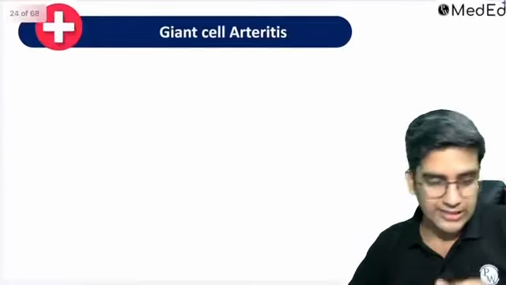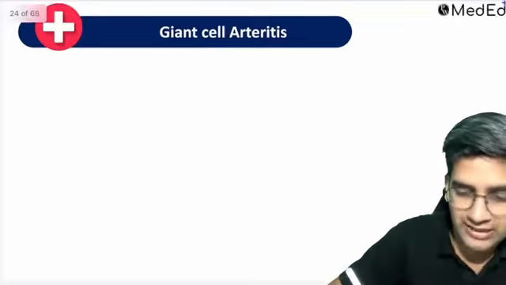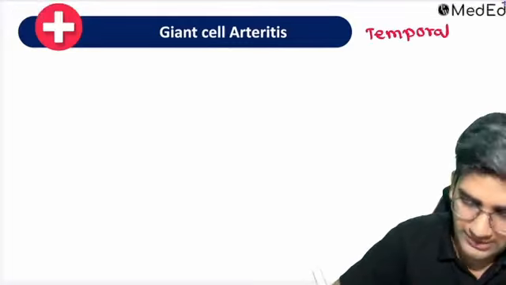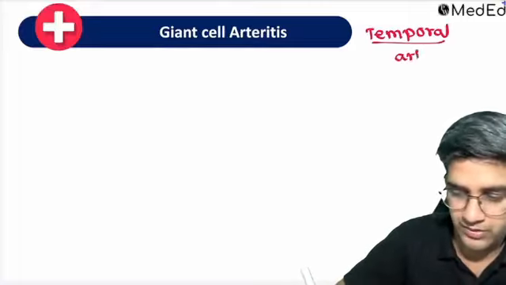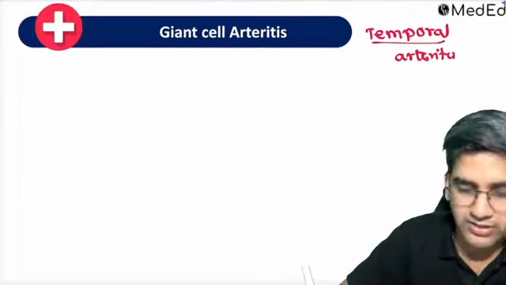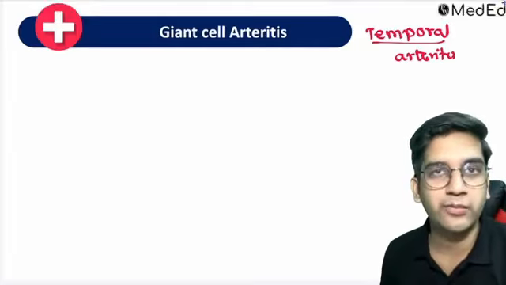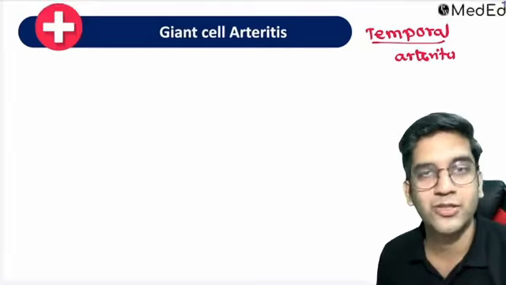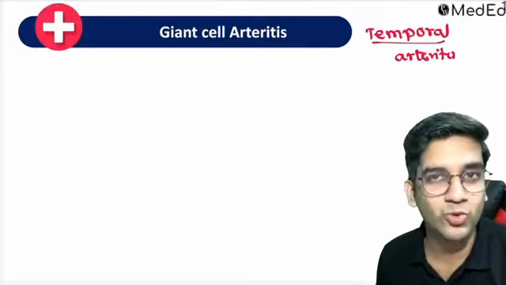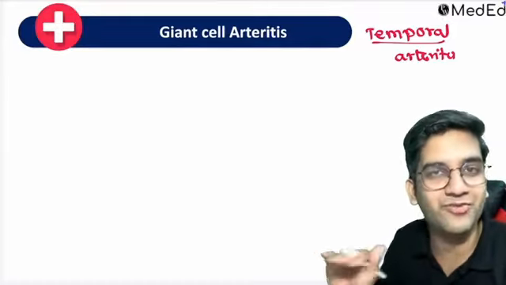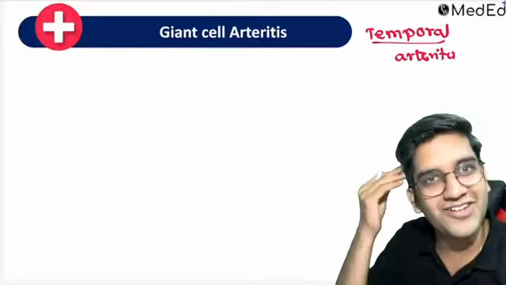So now I'll go to giant cell arteritis. Like I said, the other name for giant cell arteritis is temporal arteritis. I'm going to tell you only two things. The rest everything you will tell me, from the pathogenesis to clinical features to microscopy to treatment, because we have a very good basic foundation of general pathology and an amazing brain.